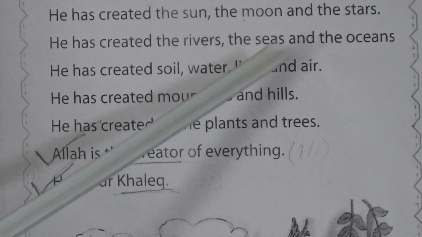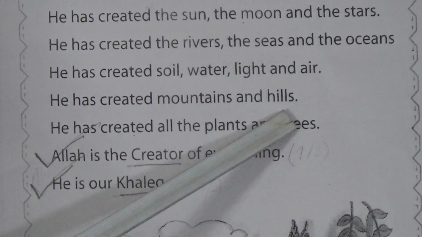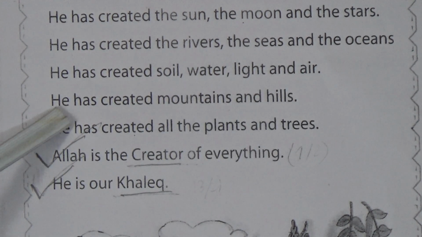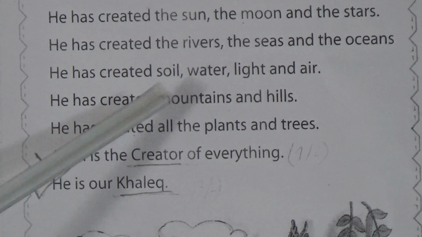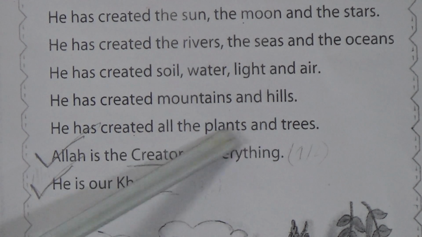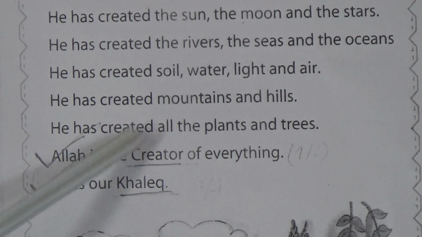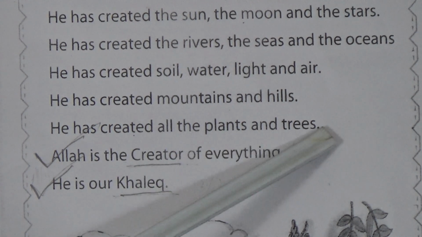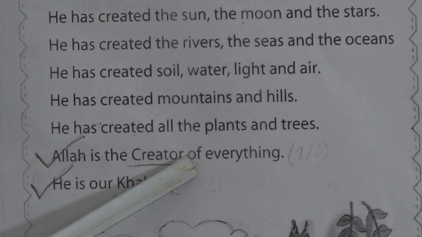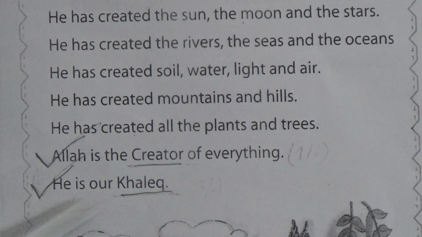He has created soil, water, light and air. He has created mountains and hills. My dear students, here He means Allah. Allah has created mountains and hills. He has created all the plants and trees. Here He means Allah has created all the plants and trees. Allah is the creator of everything. He is our Khaliq.